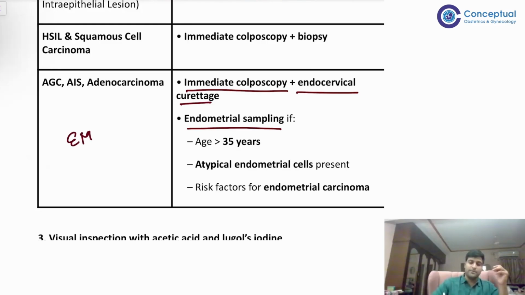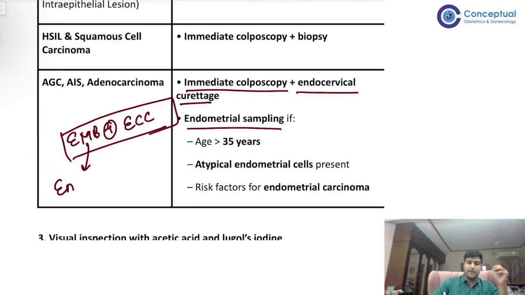It is called endometrial biopsy with endocervical curettage. This is for endometrial carcinoma, and endocervical curettage is for your atypical glandular cells, right?